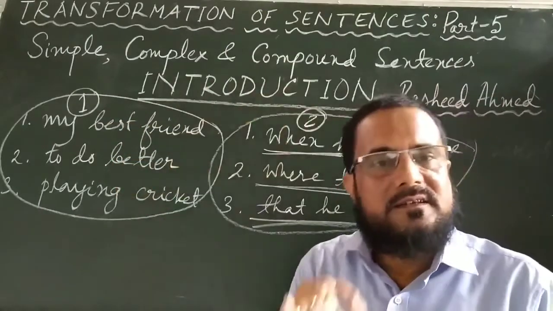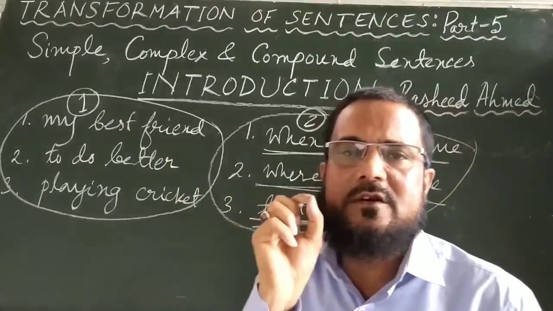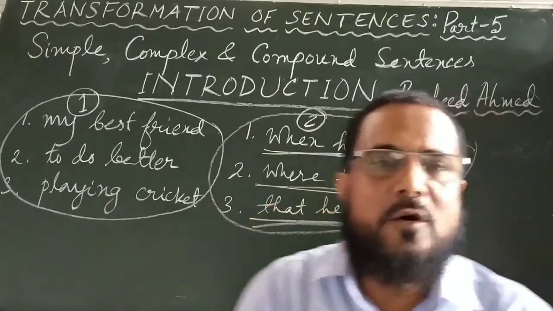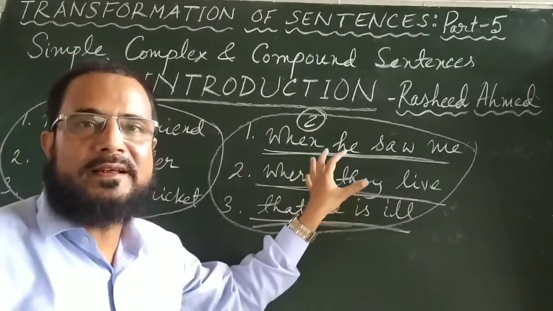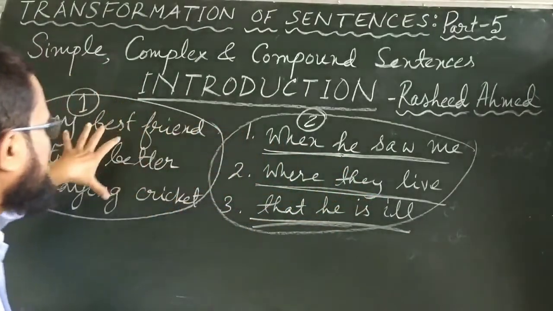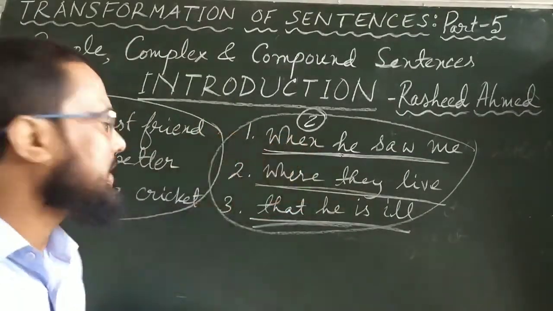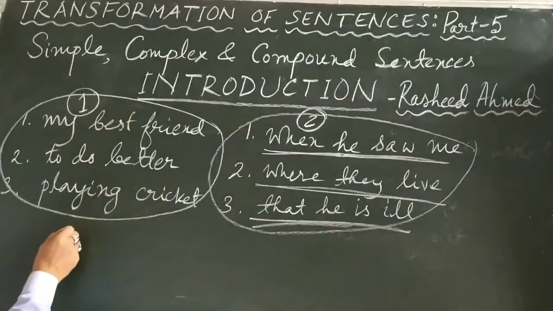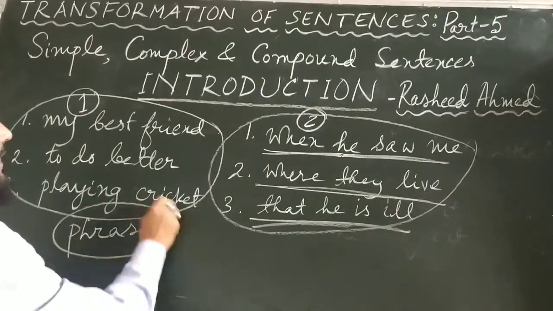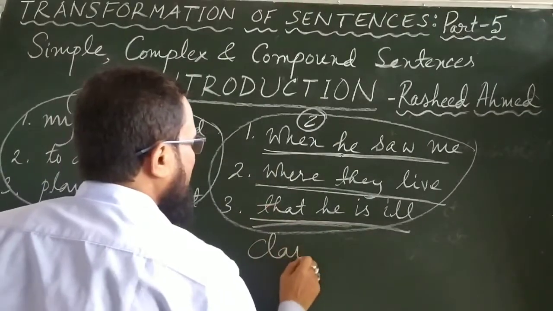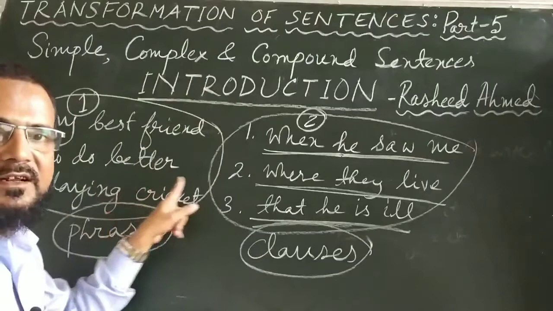To do better, and then again playing cricket, these 3 expressions, they convey some meaning. And compared to these 3, in number 2, these 3 convey some more meaning. But neither these 3 nor these 3 are sentences. What are they then? These first 3 are called phrases. And these 3 are called clauses. How to identify, how to know these are phrases and these are clauses?